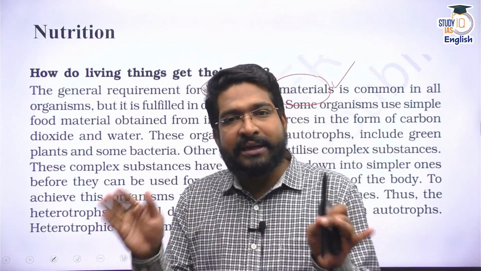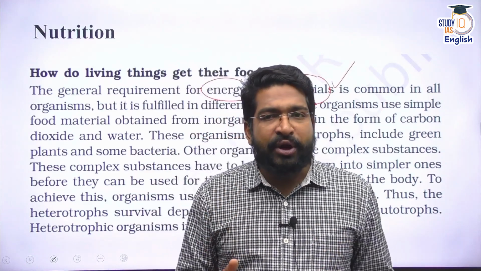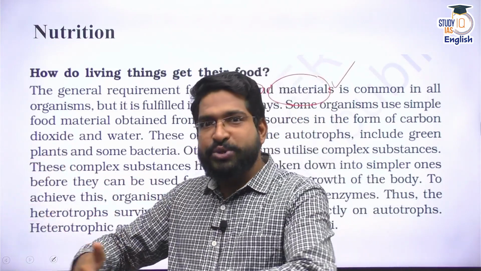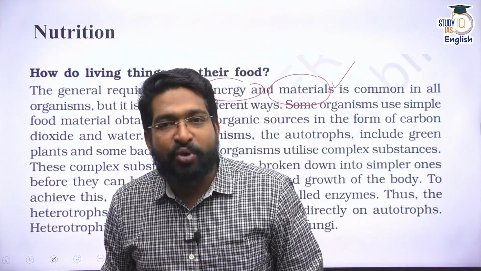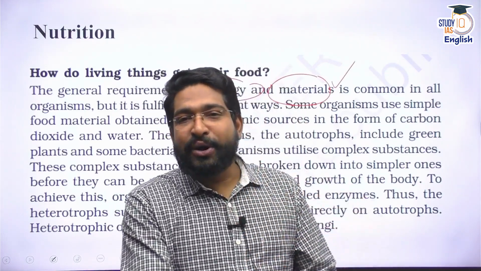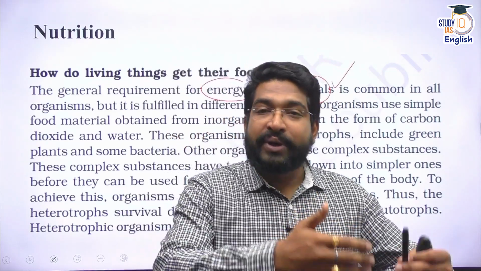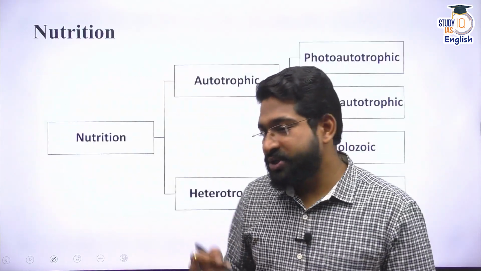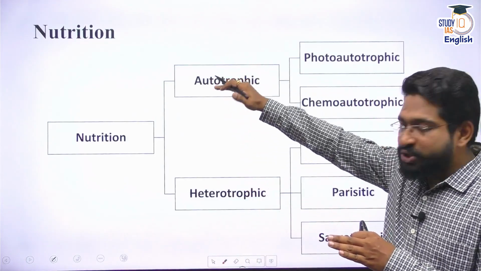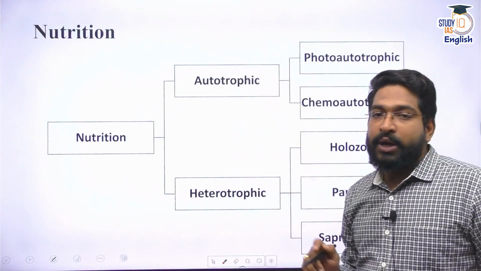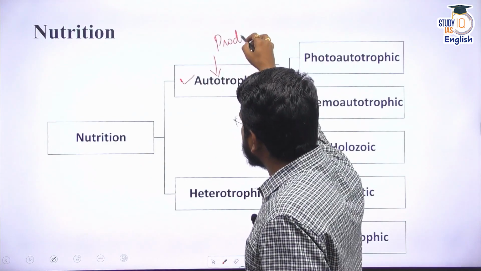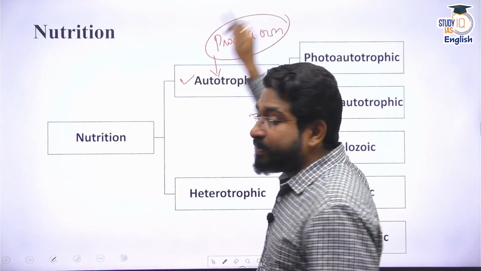When we dissect this topic a little, we'll understand that living organisms can be divided into two categories broadly. One kind of organisms can produce their own food. Those are called autotrophs. And the other category is us humans and animals who rely on other organisms or on other things to get their nutrition. So systems of nutrition can be divided broadly into two categories: autotrophic nutrition and heterotrophic nutrition. Now, autotrophic means those that can produce their own food. The classic example being plants.